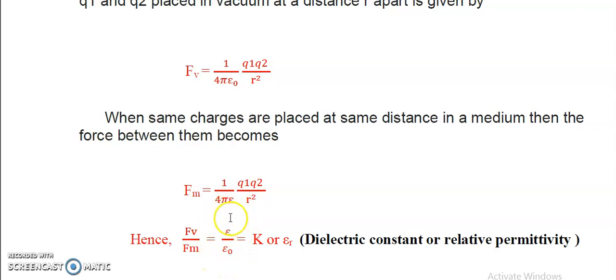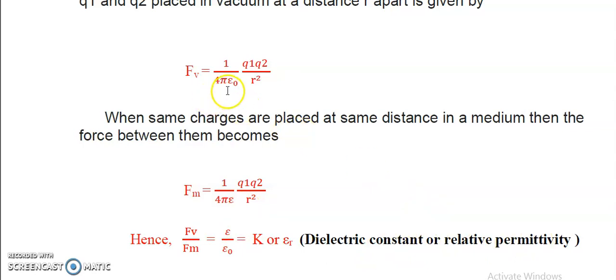This particular ratio is denoted by capital K or also by epsilon r. This K or epsilon r is called the dielectric constant or relative permittivity. It means the ratio between the electrostatic force of interaction in vacuum to the electrostatic force of interaction in the medium is denoted by K or epsilon r. These K or epsilon r are known as the dielectric constant or relative permittivity.